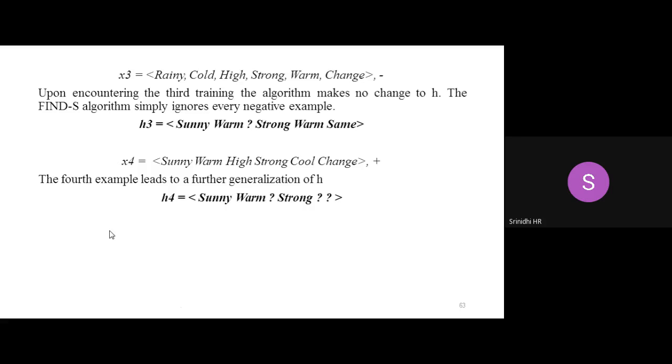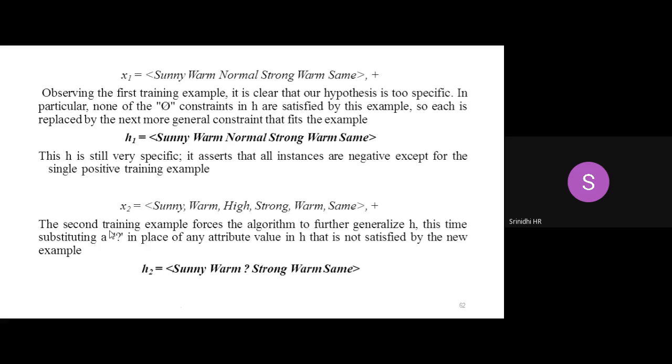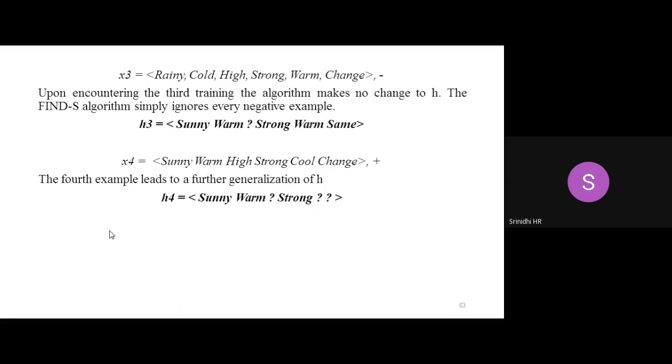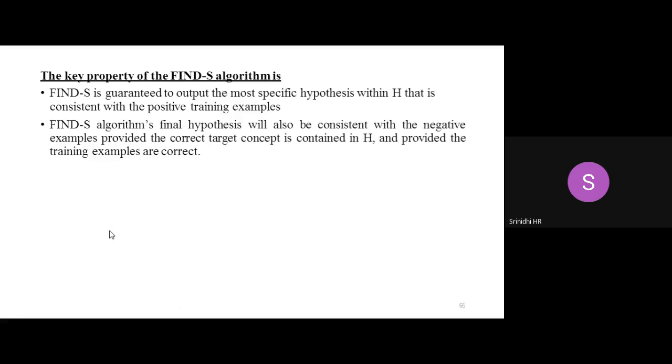So h4, see what is the total number of examples that I'm having here. h4 is the last example. Considering this particular table, out of 4 examples, what is my final specific hypothesis? It is the specific hypothesis when the day is sunny, the temperature is warm, and the wind is strong. For the rest of the attributes, it can be generalized. Okay, so this is how we solve the problem here.